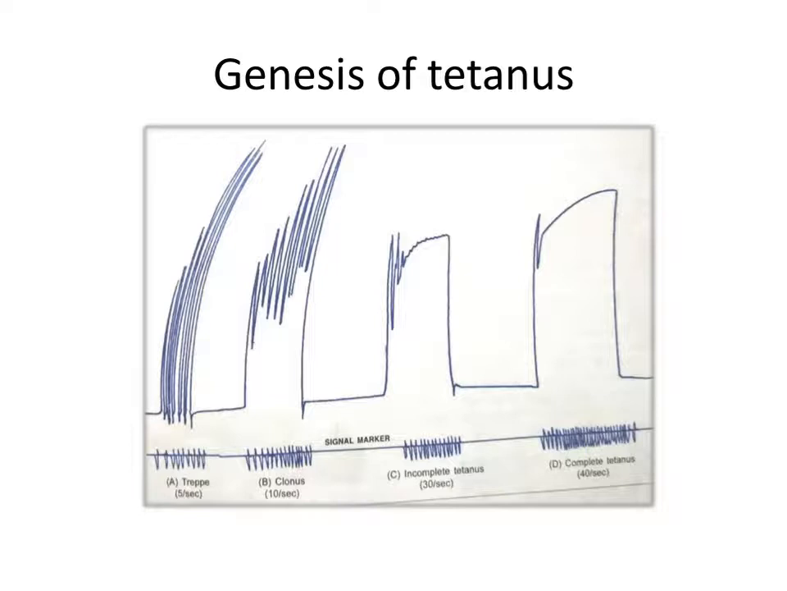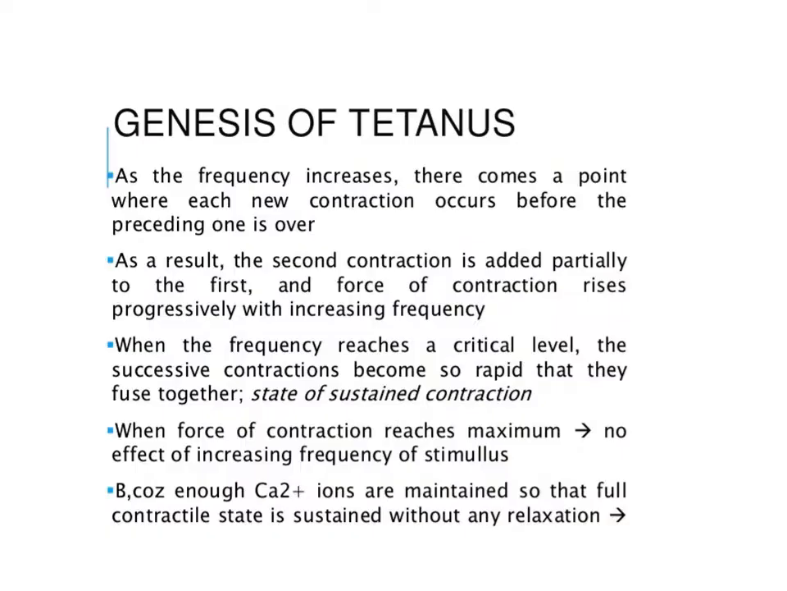Latent period is normally 10 milliseconds. The contraction period represents the duration of mechanical contraction. It normally ranges between 20 to 40 milliseconds. Here it is 40. Latent period is 10.